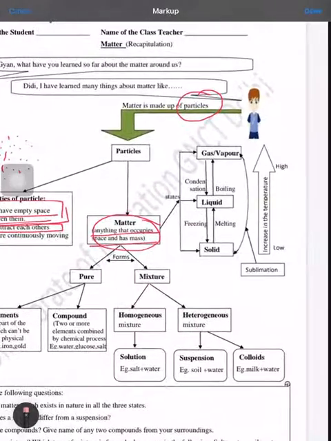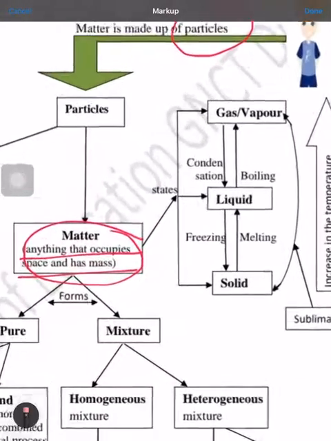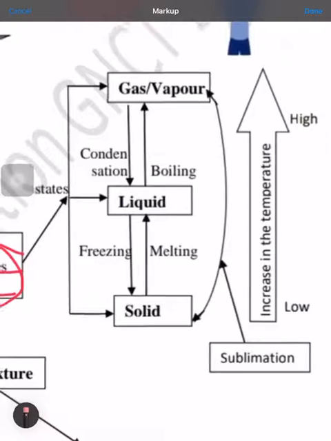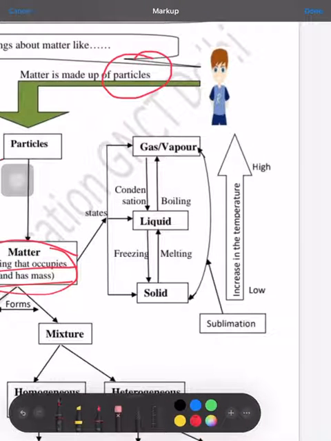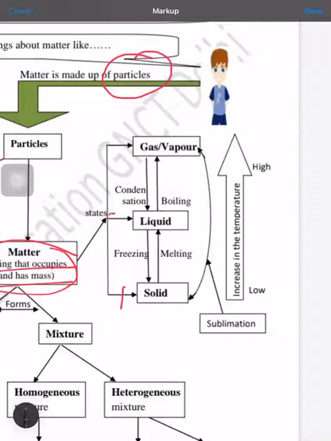Now next, matter is actually divided into three states: solid, liquid and gas. When we talk of solid, liquid and gas, we can talk of the interconversion of matter. We can start from the right hand side. If we want to convert solid to liquid, the process is known as melting.